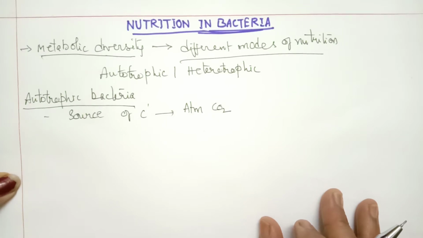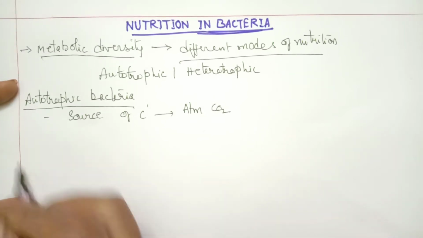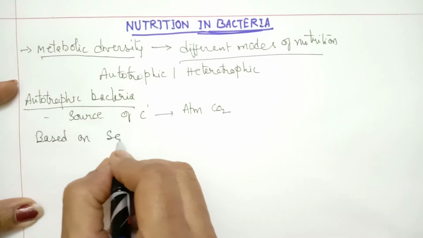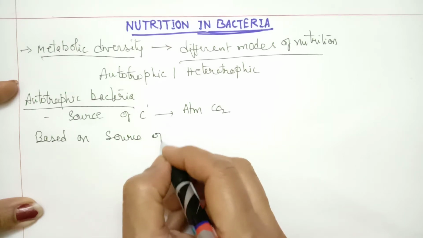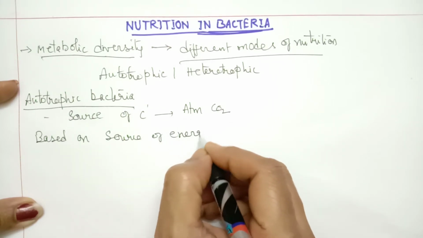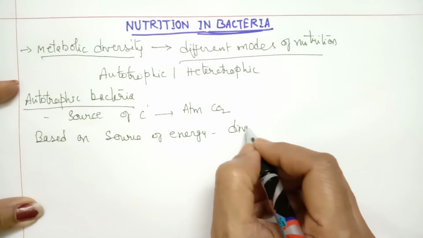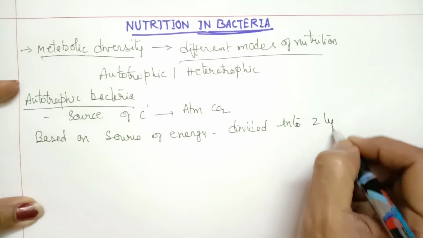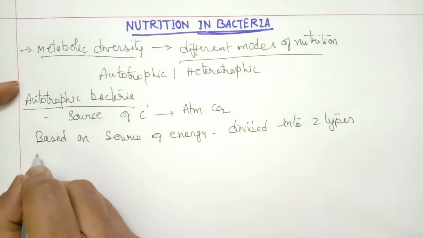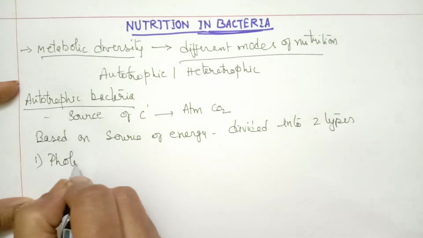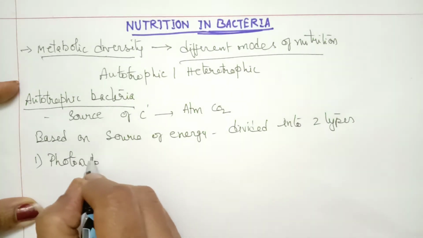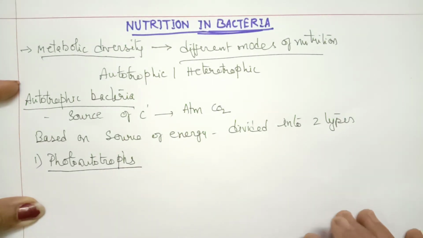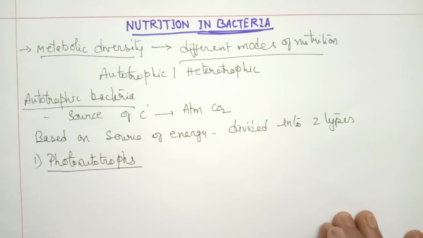Now, they are further divided into two types based on source of energy. The first type are called photoautotrophs. The second type are called chemoautotrophs. So let us now first see what are photoautotrophs.